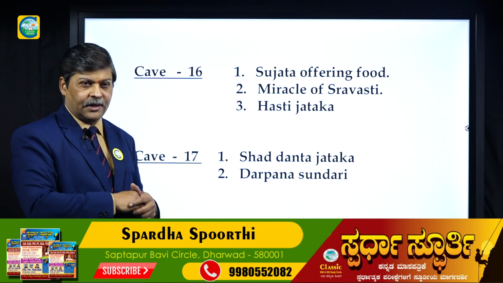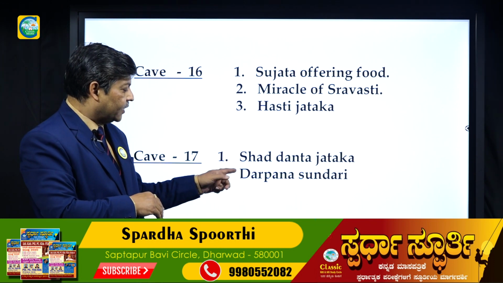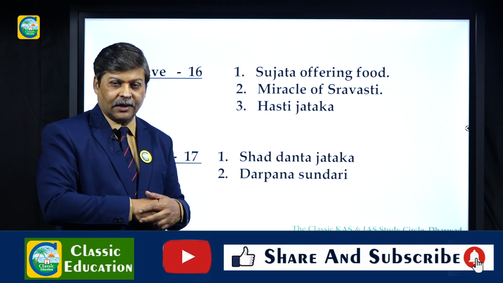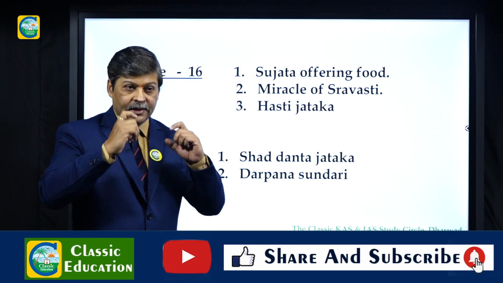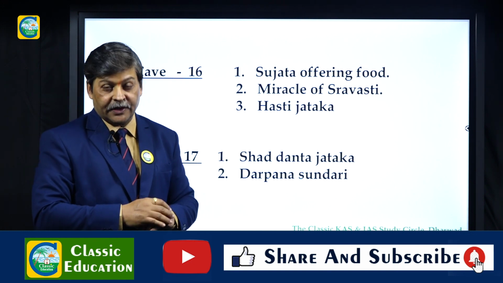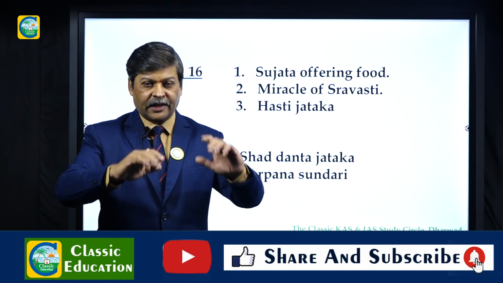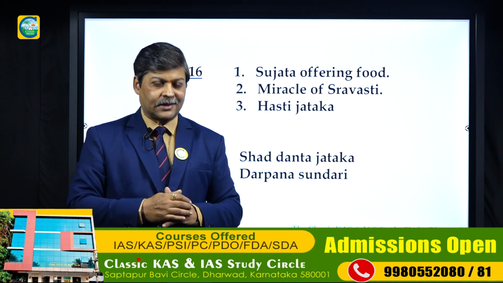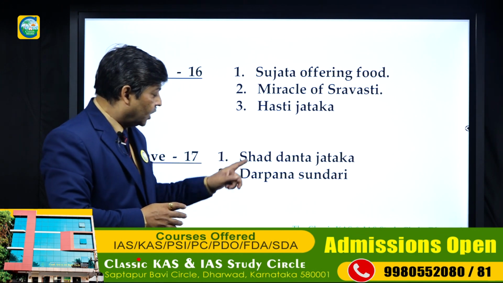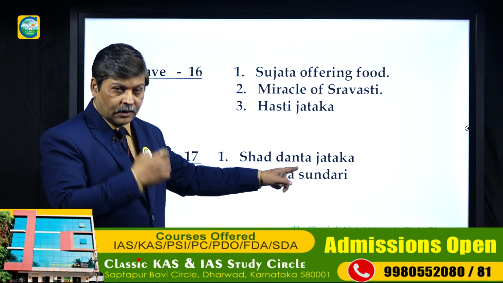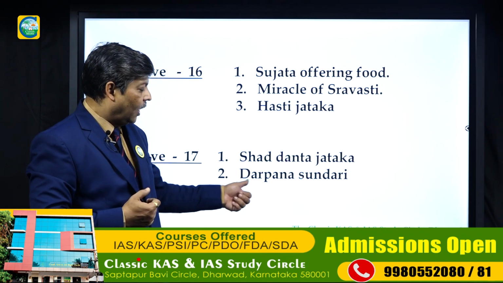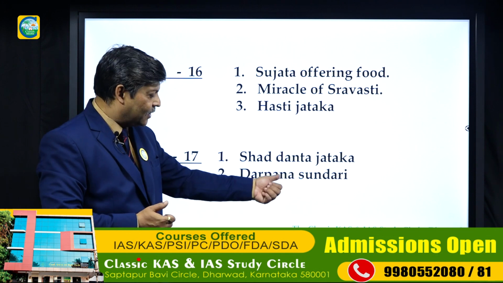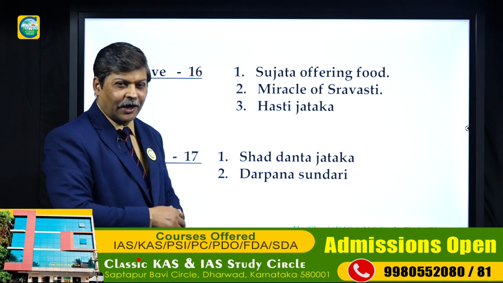the cave number 16. And cave number 17, Shad Danta Jataka. Shad means 6. Shad Danta, 6 tusked elephant. It is said that it sacrificed its tusks. Shad means 6, Danta means the tusk, the teeth, Jataka, and Darpana Sundari. This I will speak of later when I show you that painting.